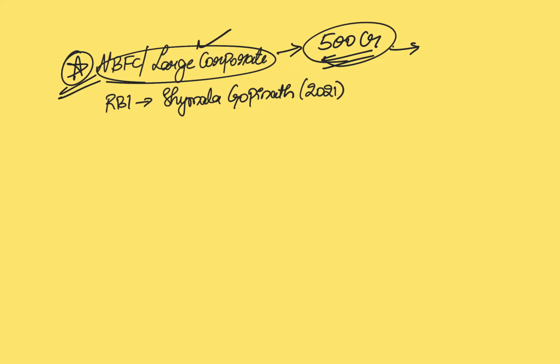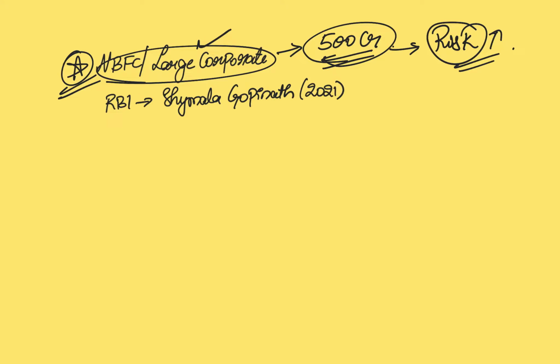Isn't it a very risky proposition? Let's say this very corporate has lent this money to its sister concern or affiliated companies, and the risk is very high. So what happens in such a scenario? The banking system might collapse.